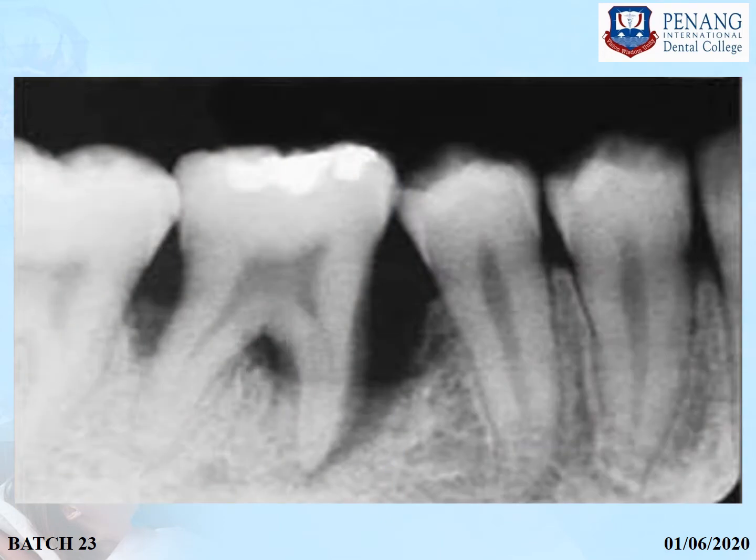So you can see here in this radiograph of a patient who is suffering from aggressive periodontitis, there is very little bone loss on the adjacent side, but severe bone loss here. This type of bone loss is called arc-shaped bone loss, because you can see a crescent or arc formed around the 6. So this is one of the typical features of aggressive periodontitis seen radiographically, arc-shaped bone loss.